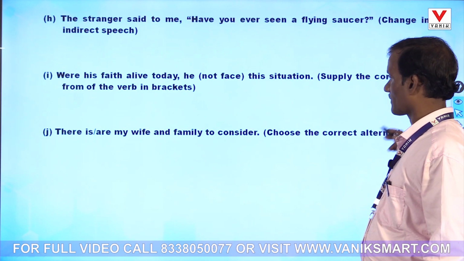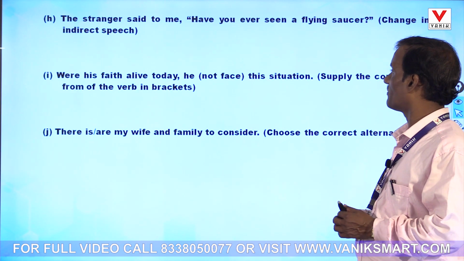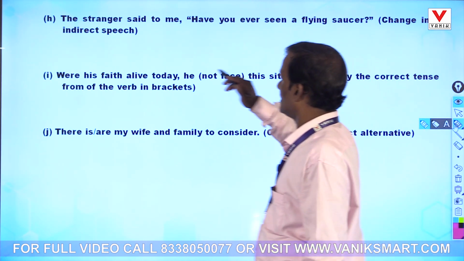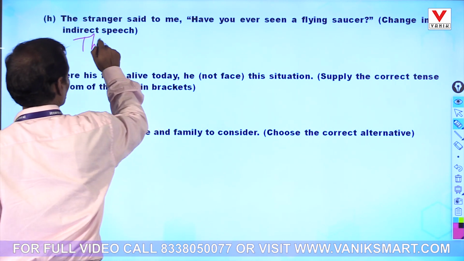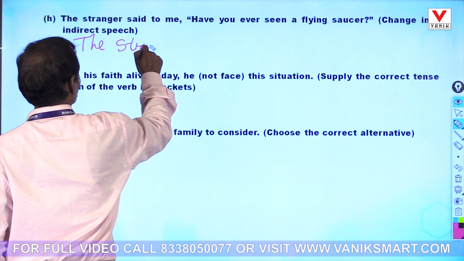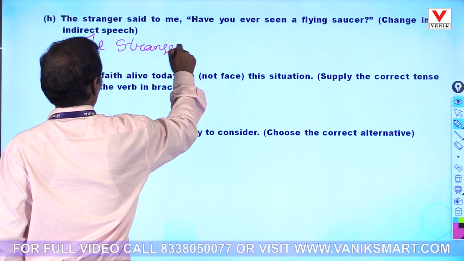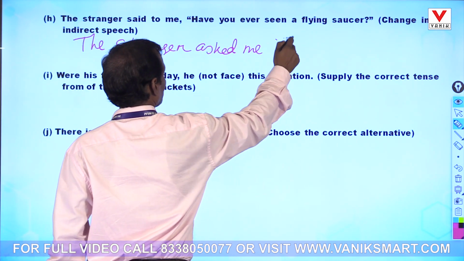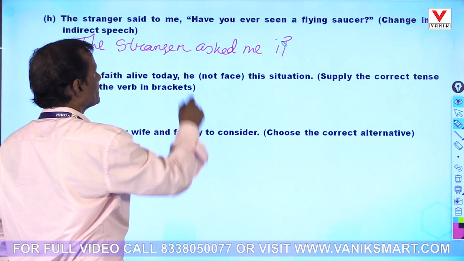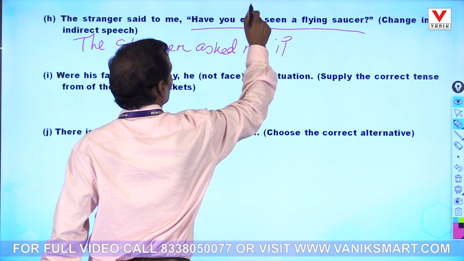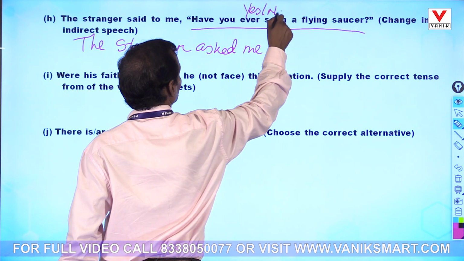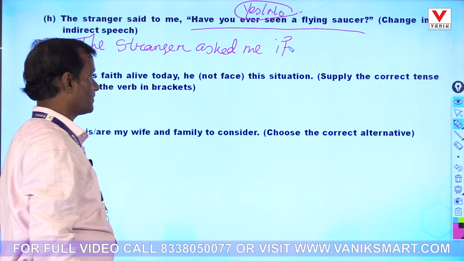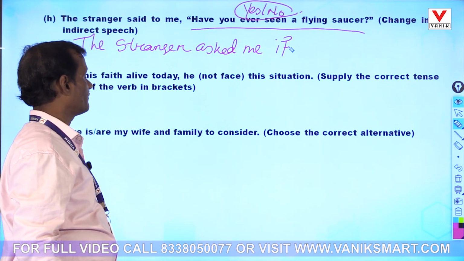The stranger said to me, have you ever seen a flying saucer? It is very easy. You must have done that. But still: the stranger asked me if. Here, what type of question is it? It is a yes or no type question. For yes or no type, if or whether is used. If you have remembered, then you must have written it.